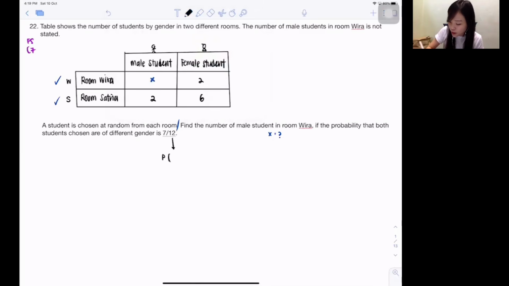So they try to tell me probability now is 7/12. I always tell my students, whenever they say probability, you don't just put P equals 7/12. You must put probability, put a bracket, and put some description inside, because it's like, what kind of situation will the probability be 7/12? So now they say the probability that both students chosen are of different gender. You know the 7/12 is actually the probability about different gender.